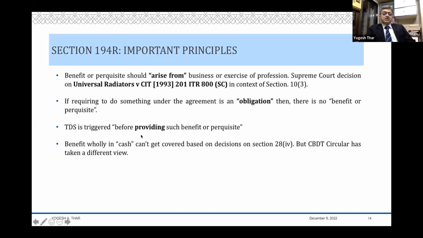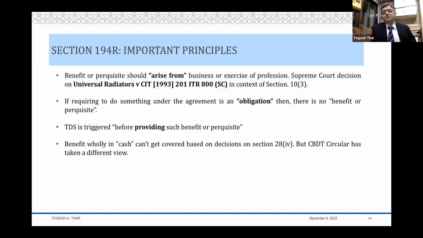Then third is that TDS is triggered on providing of the benefit or perquisite. So if you have not provided for it, then there is no TDS arising. And finally, a benefit wholly in cash can't actually be covered, because the section talks about wholly in kind or partly in cash or partly in kind. So if something is wholly in cash, it cannot be covered. And that is also what comes out from various decisions under 28(iv).